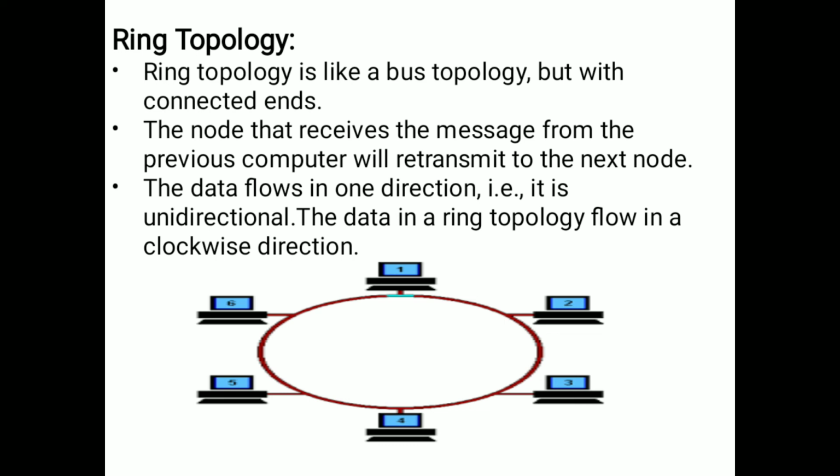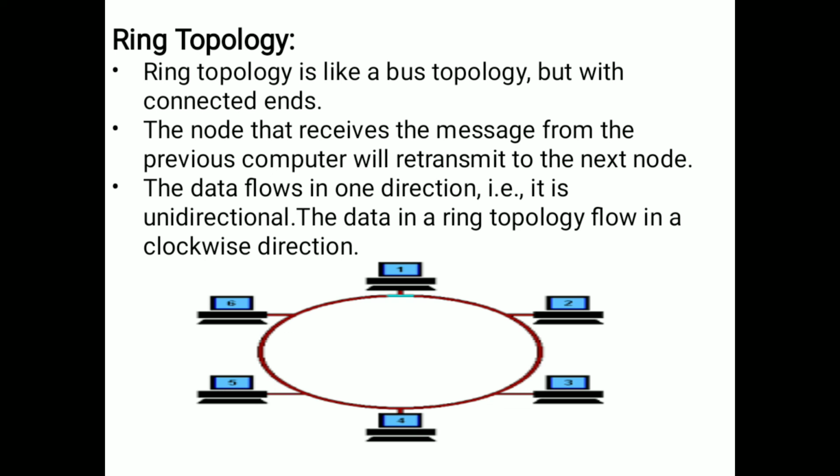If you want to send data from the first computer to the third computer, we cannot send directly from the first computer to the third computer.